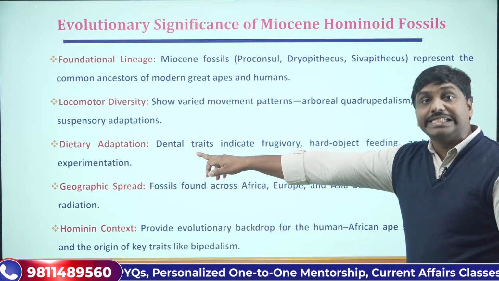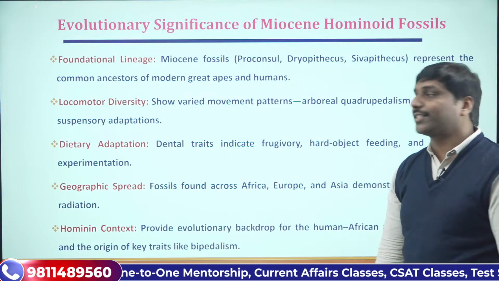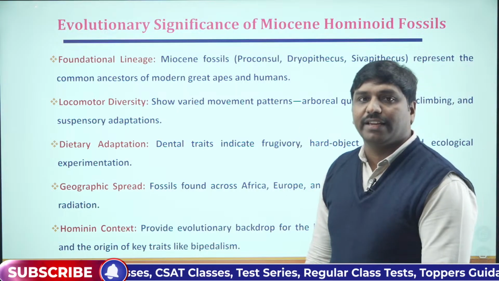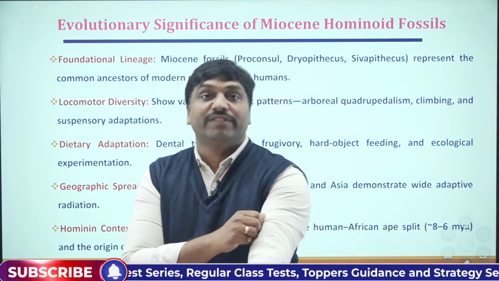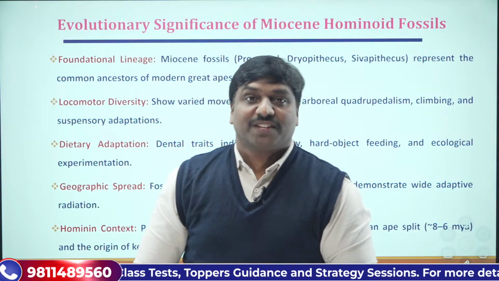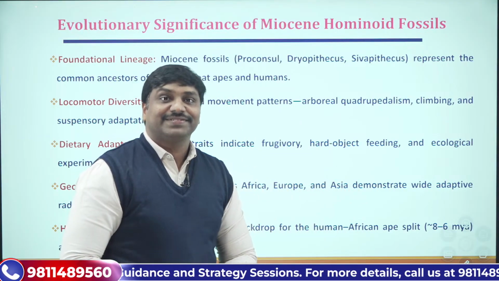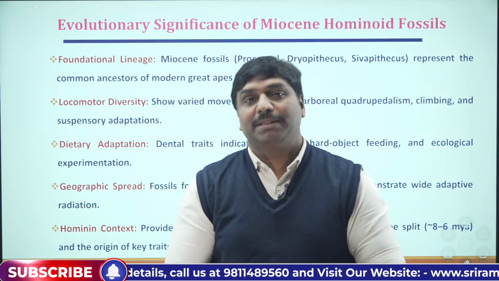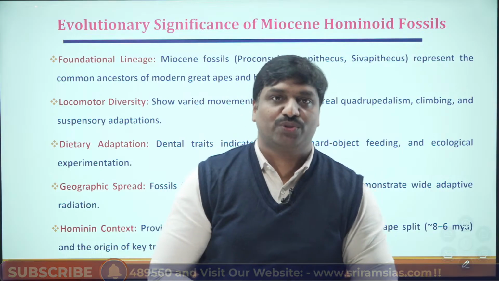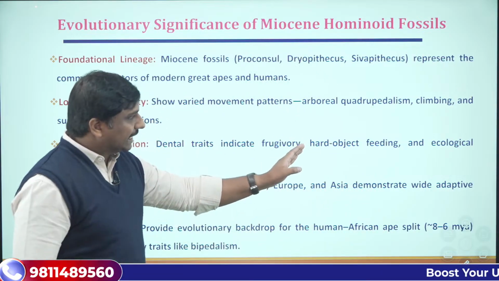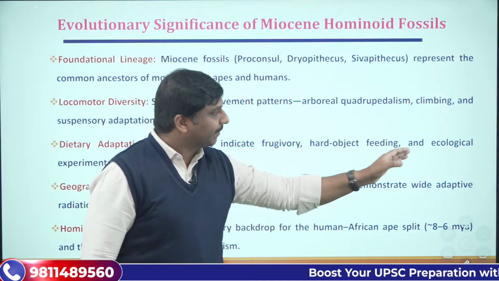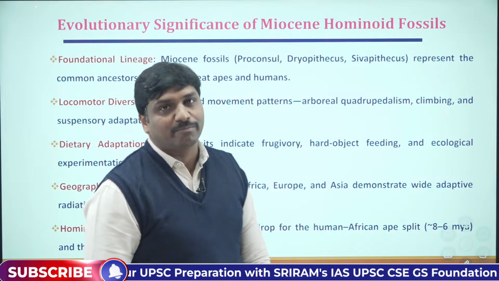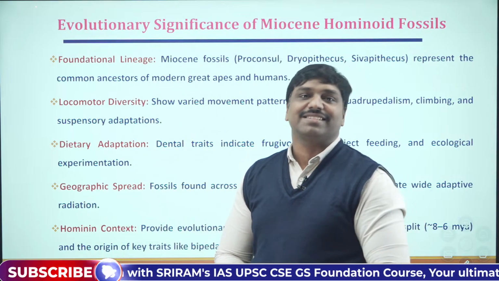And if you look at the dental characteristics, they indicate frugivory. What do you mean by frugivory? If anyone knows, frugivory basically refers to the practice of relying on eating fruits, frugivorous. Then hard object feeding, that's one thing. Then ecological experimentation. These are some of the important dietary adaptations that we can see, right?